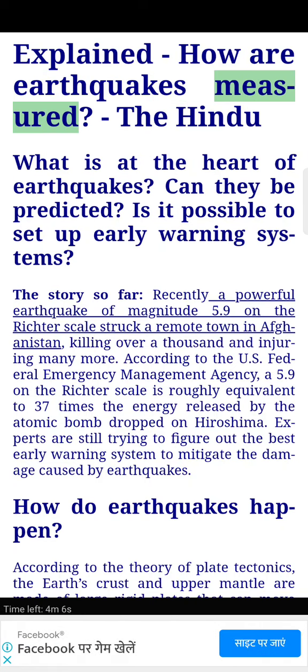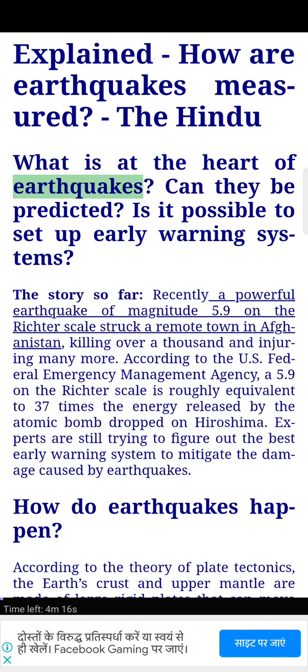Explained, how are earthquakes measured? The Hindu. What is at the heart of earthquakes? Can they be predicted? Is it possible to set up early warning systems?